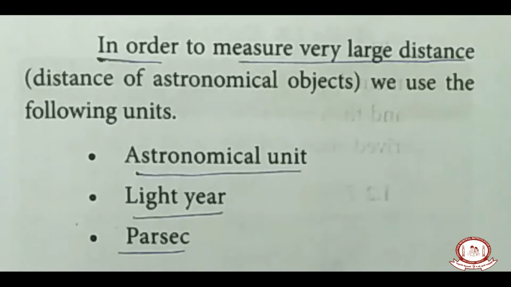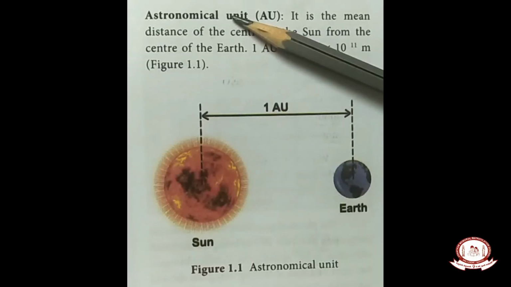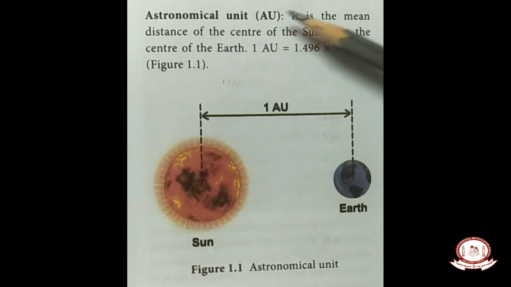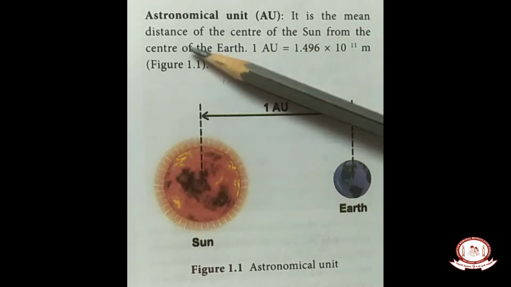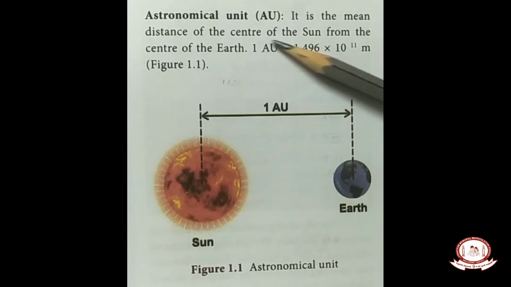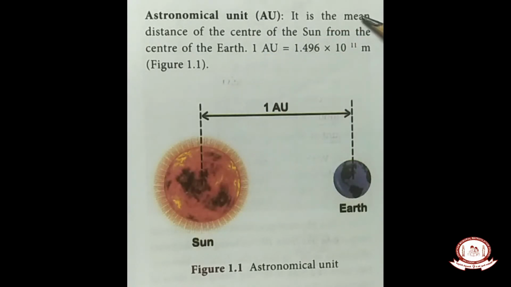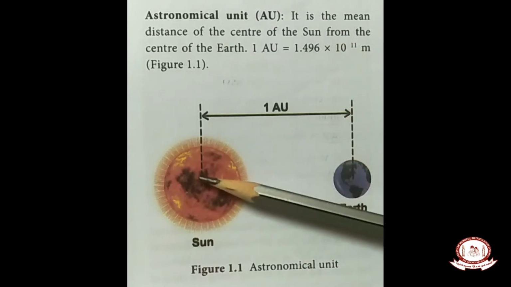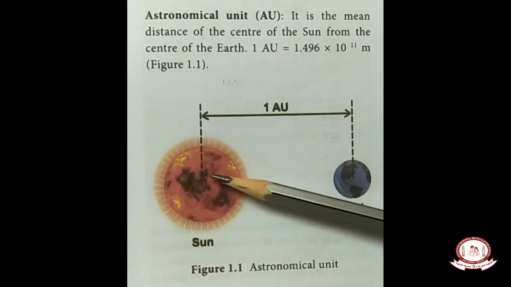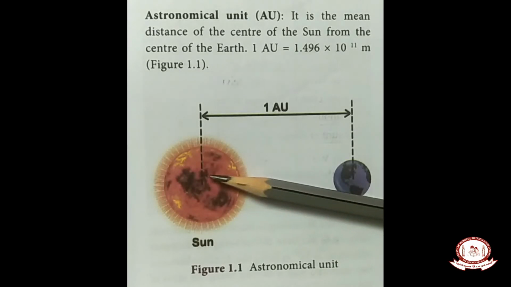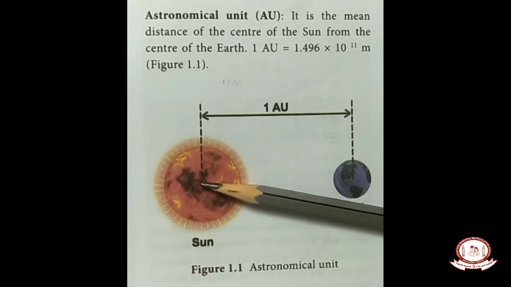What is an astronomical unit? Astronomical unit is represented as AU. It is the mean distance of the center of the sun from the center of the earth. Mean means average. It is only calculated. We can't go to the sun. The sun is hot burning gases. We should not go near it. It is an assumption.